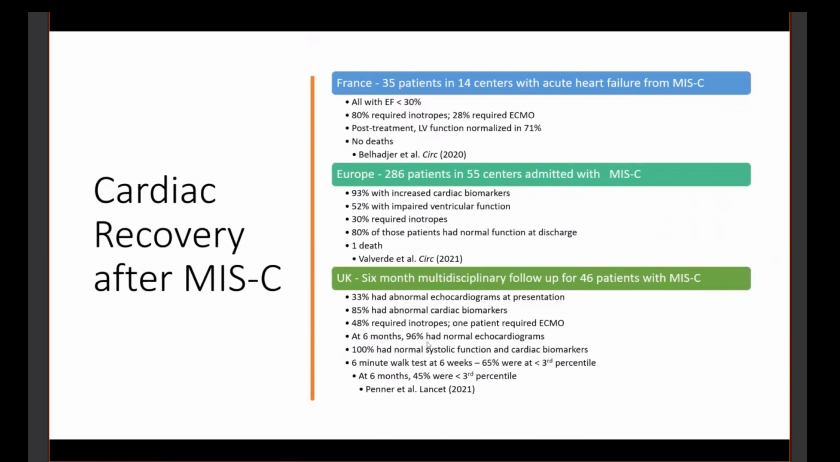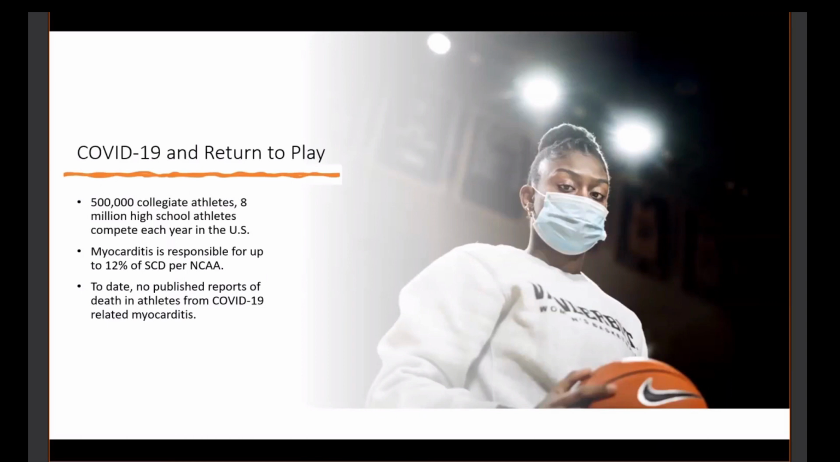So, COVID return to play in our college athletes, which is really where the focus of a lot of the research has come. There are 500,000 collegiate athletes with 8 million high school athletes each year. In the NCAA data, myocarditis is up to a 12% cause of sudden death, but there have been no published reports of death in athletes from COVID-19 related myocarditis, not primary COVID, of which there have been a few reports.